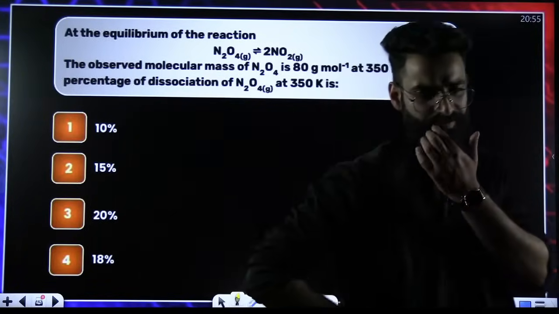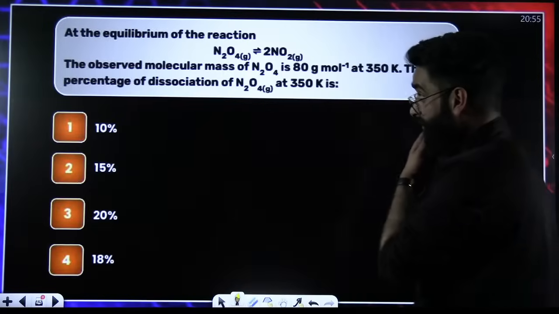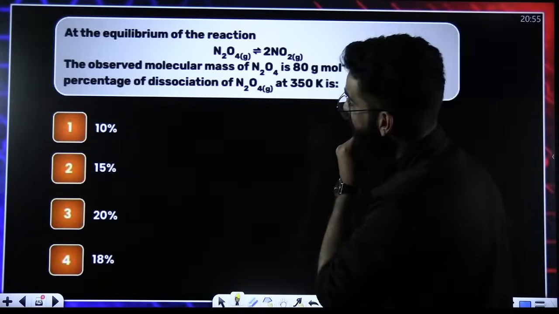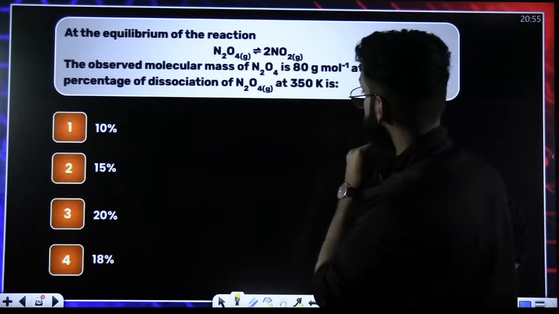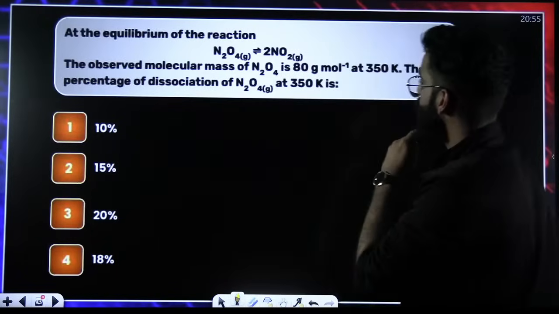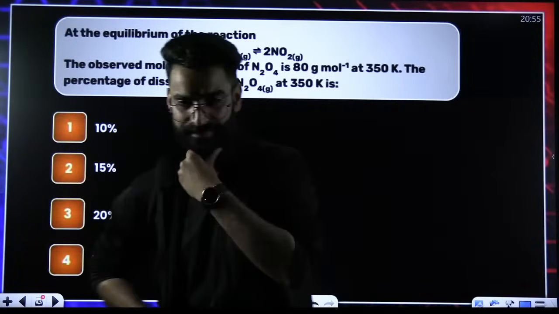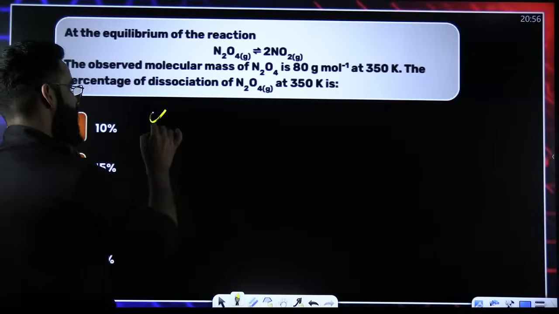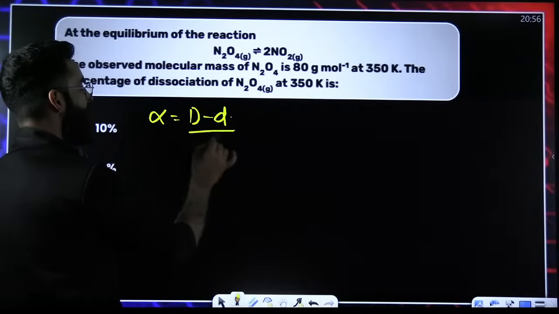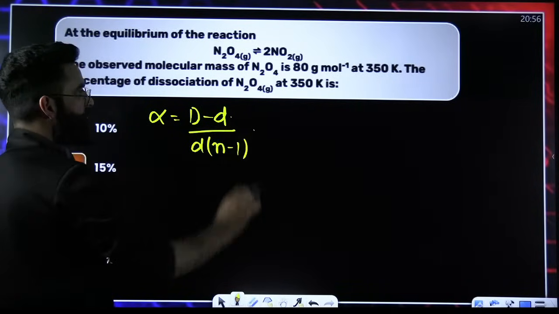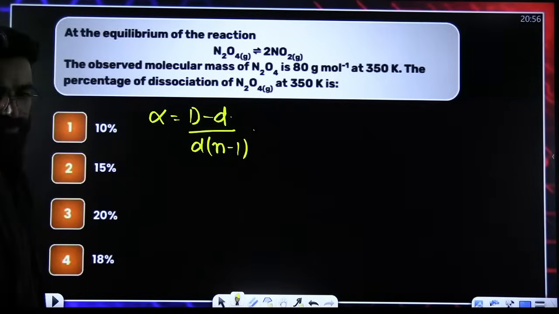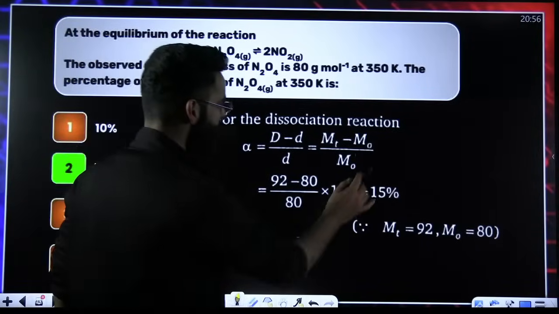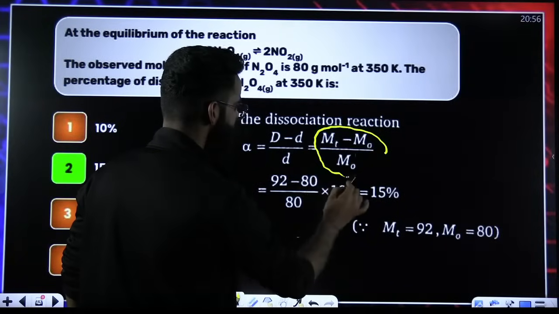Okay, one more question, the last one. At equilibrium, the observed molecular mass of N2O4 is given. Find the percentage dissociation of N2O4. Can you solve this? It's a vapor density measurement. Alpha is equal to capital D minus small d divided by small d multiplied by n minus 1. This is the result you'll be using, and when you solve the question, you can use this result directly as well.